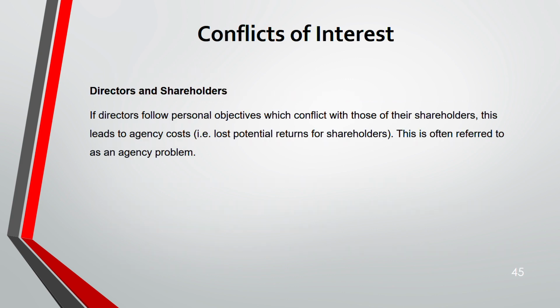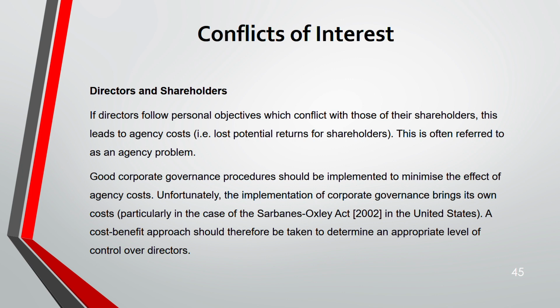Now, if directors follow their own personal whims and objectives, the issue is it leads to agency cost. That means there's a loss of return for shareholders. This is referred to as an agency problem. So according to good corporate governance, procedures should be implemented to minimize the effect of agency cost. But even the implementation of corporate governance comes with a cost.